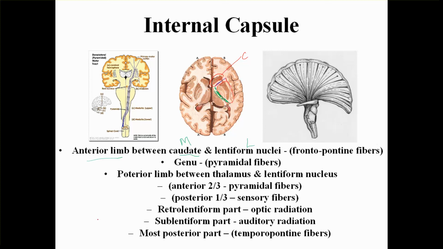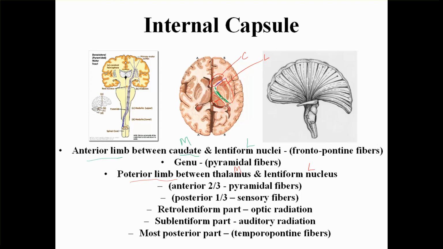Then the posterior limb is between the thalamus medially and the lentiform nucleus laterally. So this is the thalamus, and laterally again it is the lentiform.